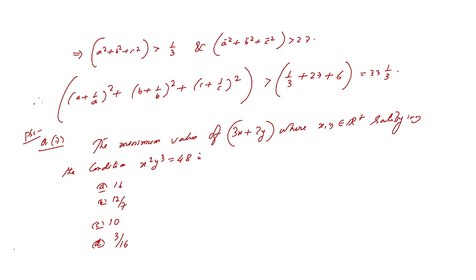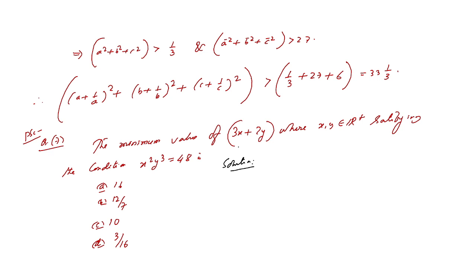So now the question is how to solve this kind of question. So here the solution, how to solve it. For solving this question, we need to apply weighted arithmetic mean, geometric mean, and weighted harmonic mean sometimes.